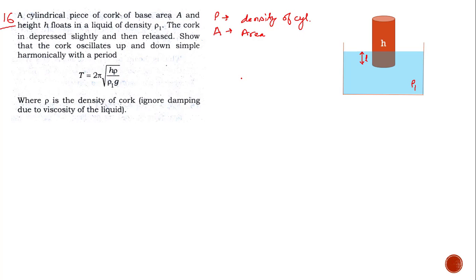In this question we use the law of flotation, and we have to find the weight of the cylinder and the weight of the liquid displaced by it, and we put them in equilibrium because these forces will cancel each other. So first of all we find the weight of the body, the cylinder, which is equal to Ahρg. Ah is the volume, ρ is the density which gives mass, and multiplying with g gives the weight.